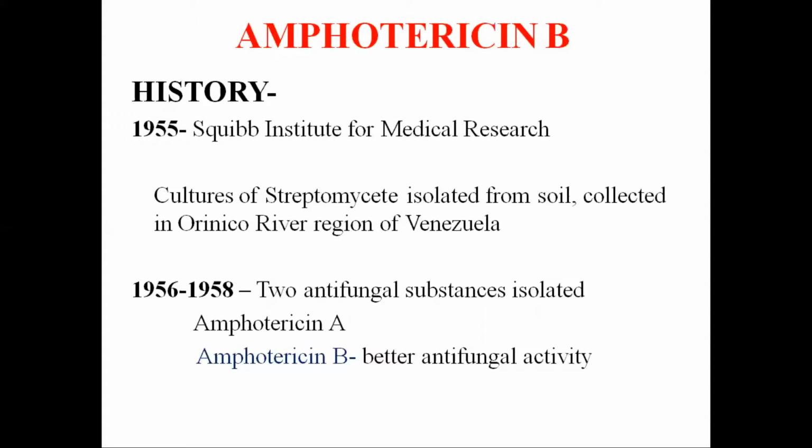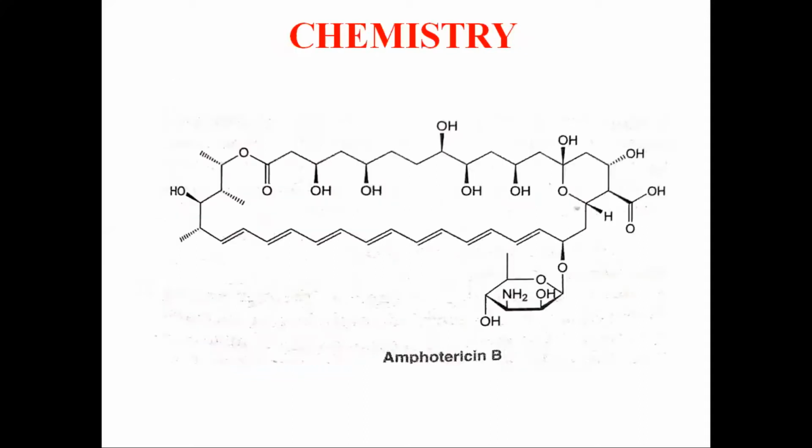From the 1960s to 1980, amphotericin B remained the only effective therapy for the treatment of invasive fungal disease, until the development of the azole antifungals around the 1980s. Now, amphotericin B is available as a yellowish powder, and the name polyene is derived from its highly double-bonded structure.